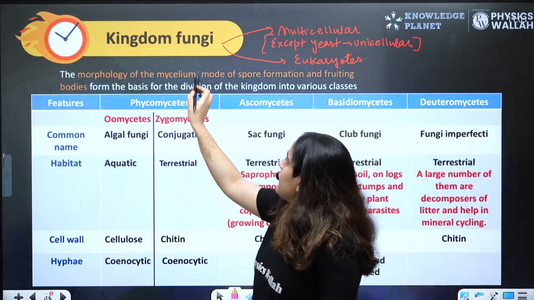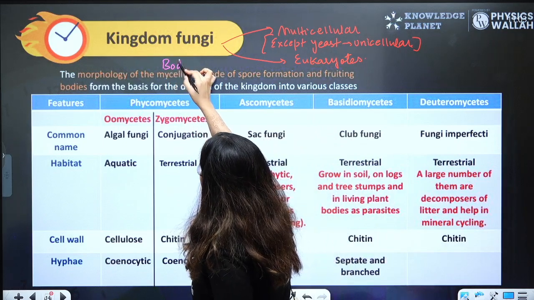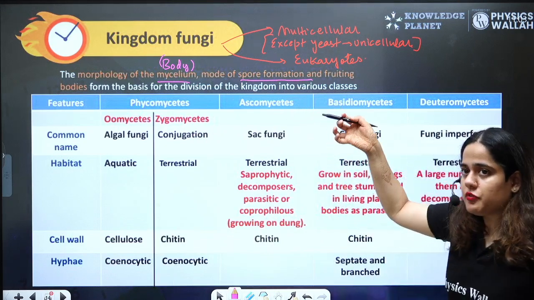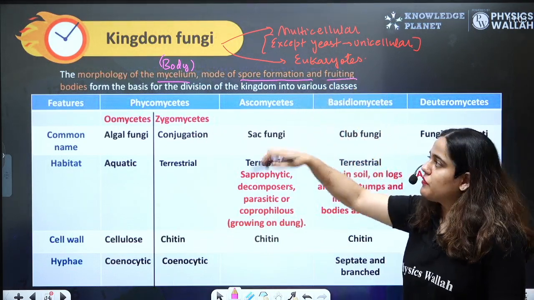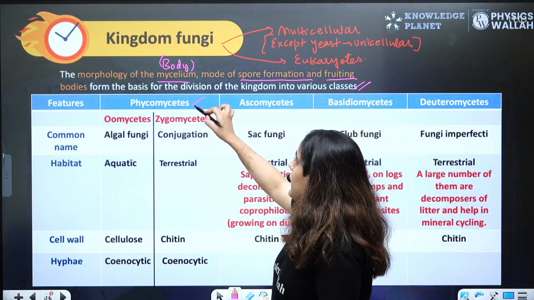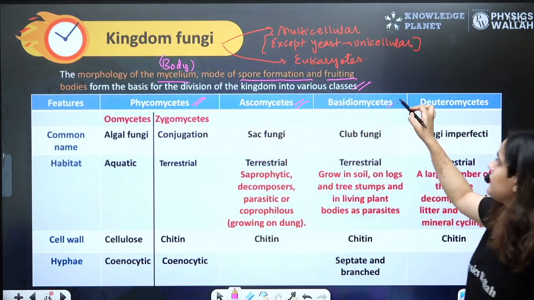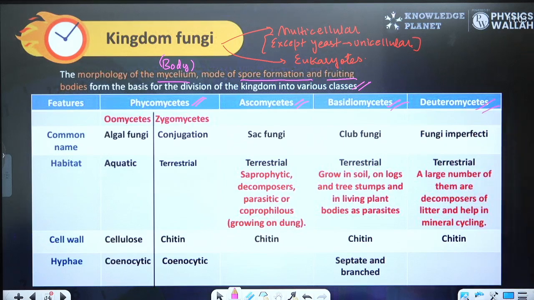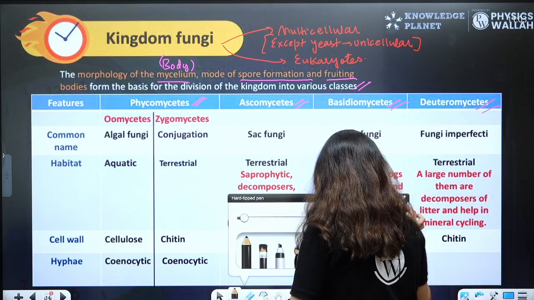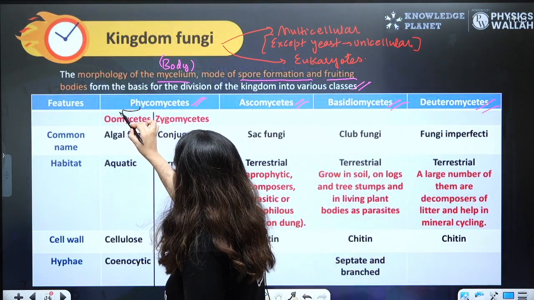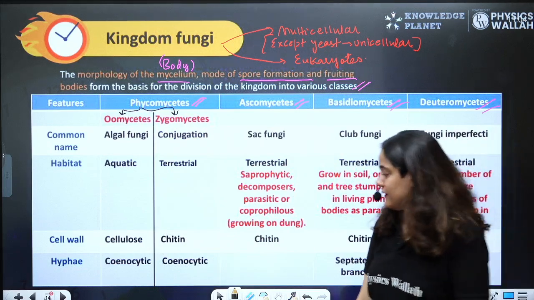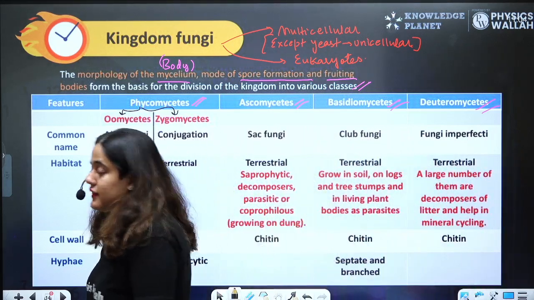Mycelium is the body of fungi. According to their spore, what type of spore is formed and what type of fruiting body, they are divided into various classes: Phycomycetes, Ascomycetes, Basidiomycetes, and Deuteromycetes. NCERT has not mentioned this, but I mentioned this. Phycomycetes is further divided into two groups: Oomycetes and Zygomycetes. Right?